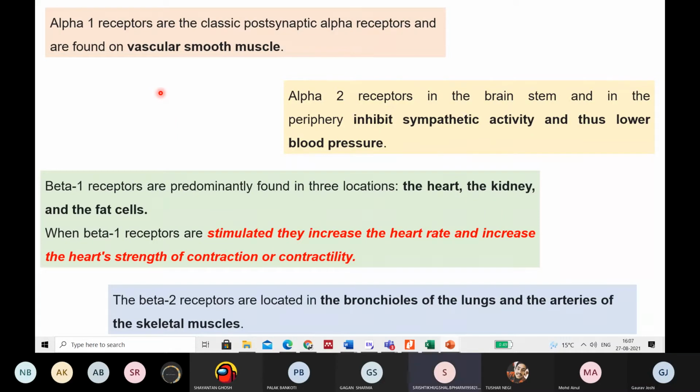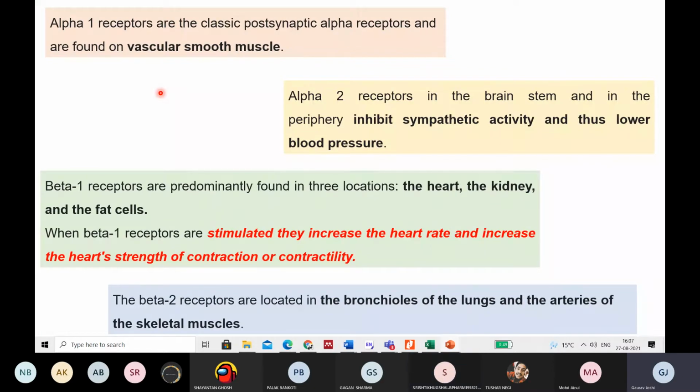Alpha 2, good. And beta 1, very good. So what type of drugs should we use in alpha 1? Agonist or the antagonist? Agonist.